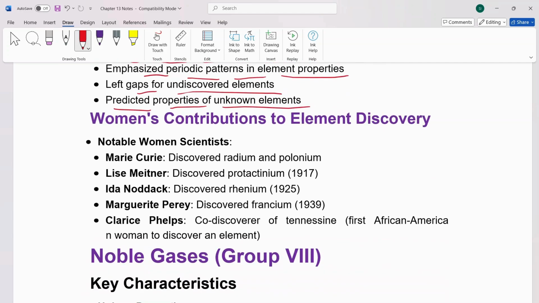Some women's contribution to element discovery as well. We can see here this history just for your information, not important for exam perspective.